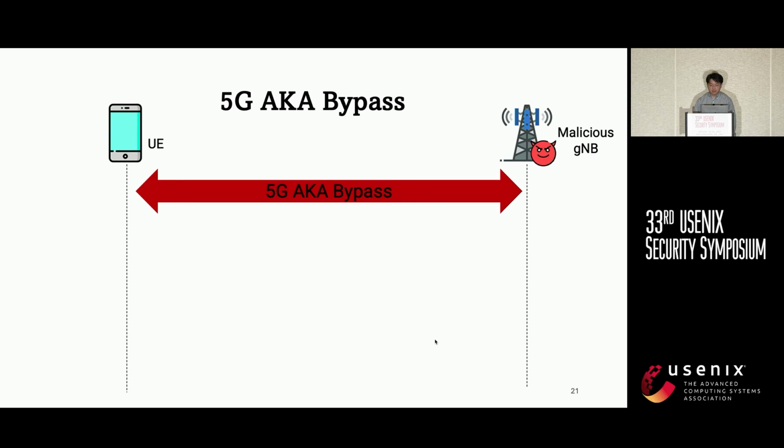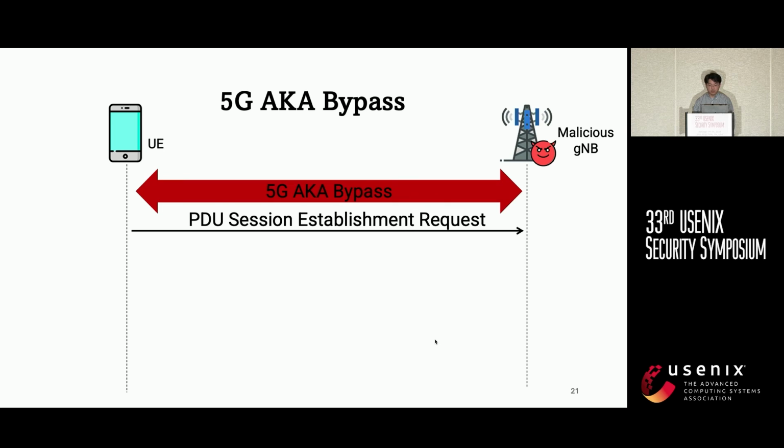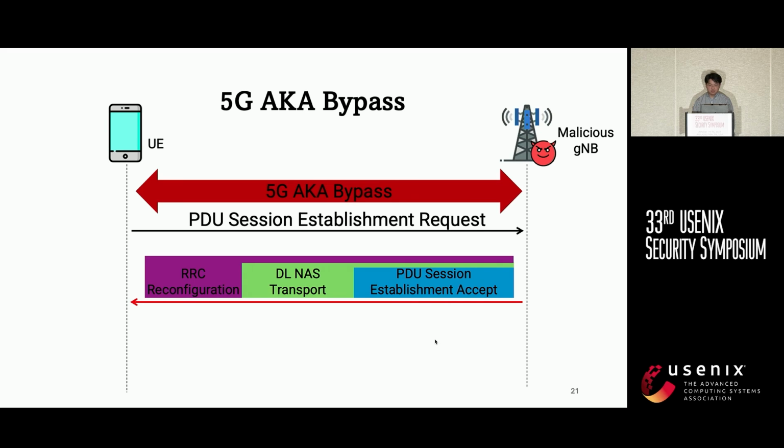Once the UE accepts this registration accept message, it proceeds to believe it has already established the trusted connection and completes the registration process. The victim device then sends a PDU session establishment request, anticipating the start of a secured data session. The attacker then further exploits this opportunity, crafting a PDU session establishment accept message and encapsulating it into a downlink NAS transport message.